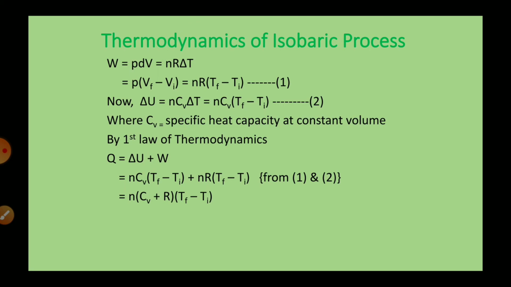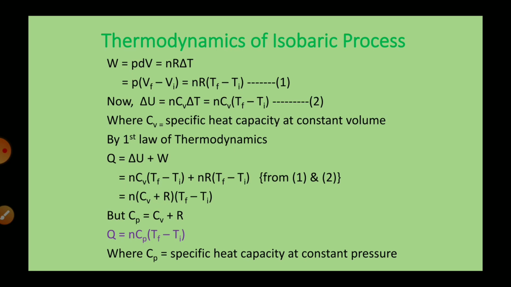What remains is Cv plus R, but this Cv plus R is nothing but Cp, where Cp is specific heat capacity at constant pressure. So the heat will be n Cp (Tf minus Ti), or we can write it as n Cp delta T. So this is regarding the isobaric process. We have derived an equation of heat for the isobaric process.